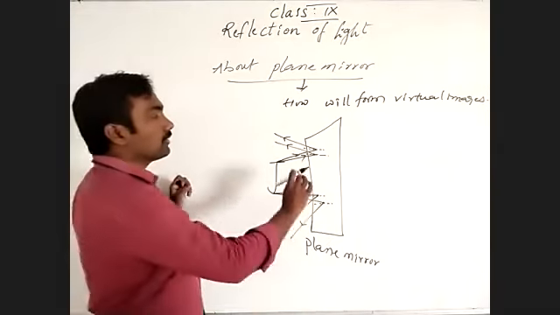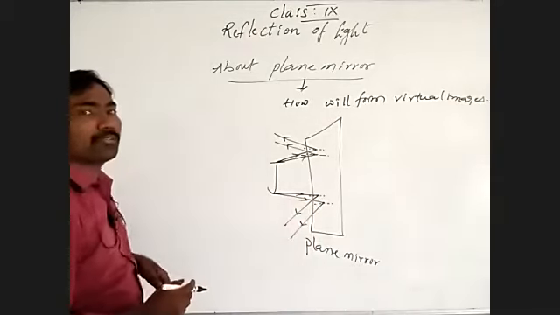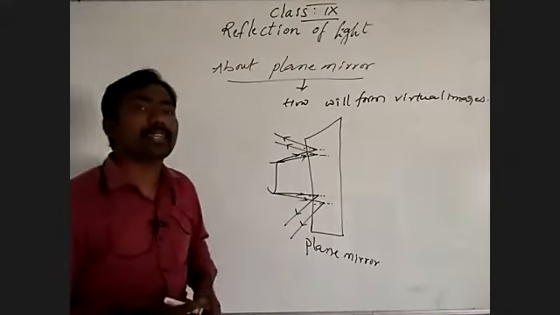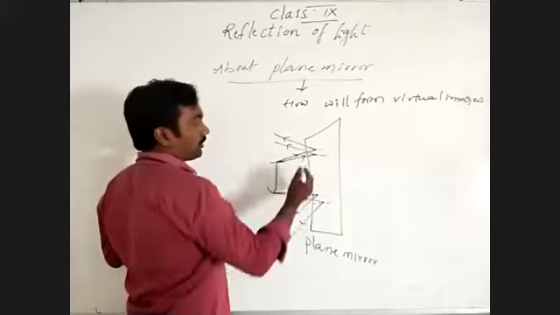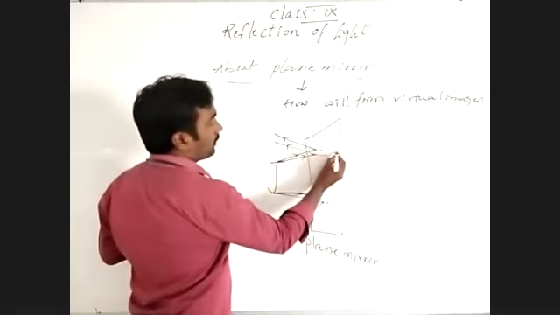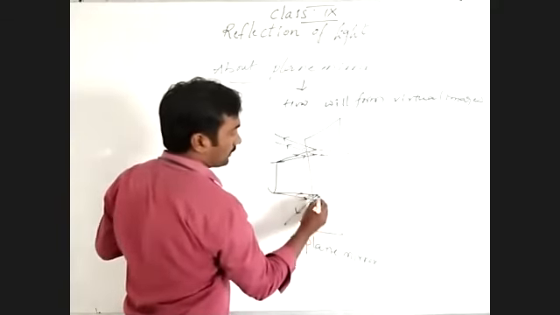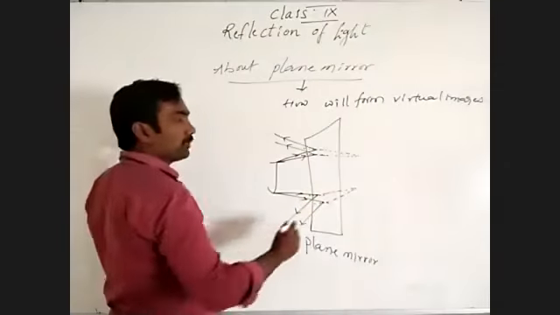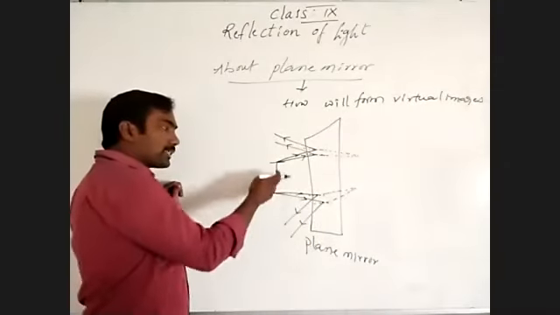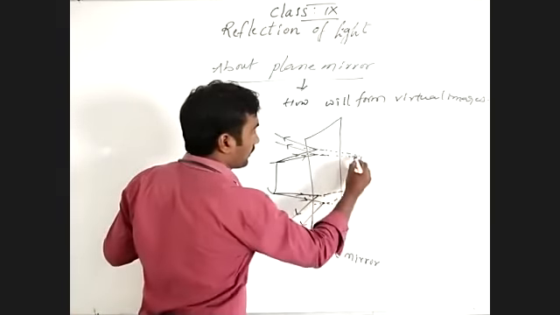Now we have to get the image inside. Before, I said virtual images are formed by the intersection of extended reflected light rays. These are the reflected light rays, so I'm going to extend them. Where do they meet? Here they both meet, at the back surface.